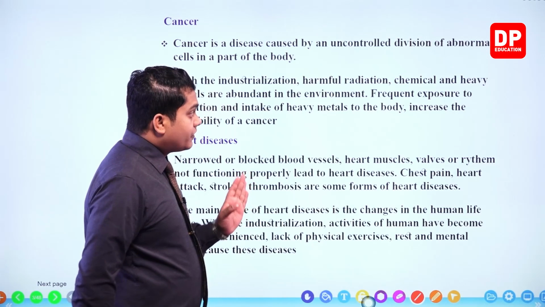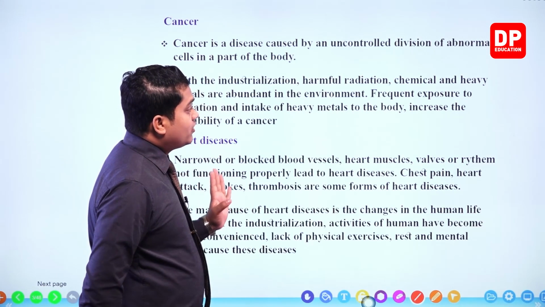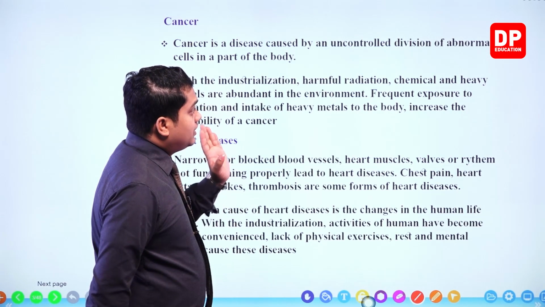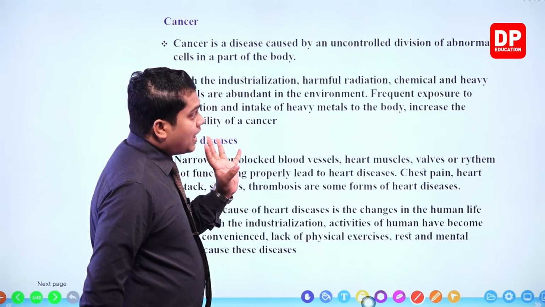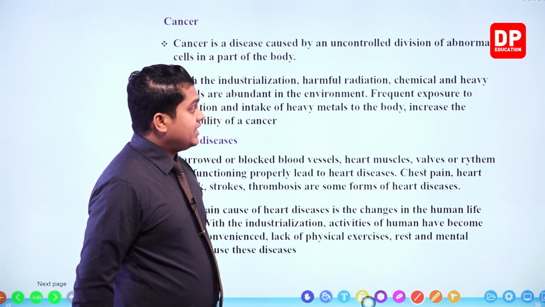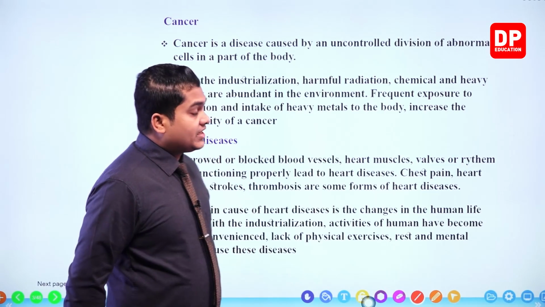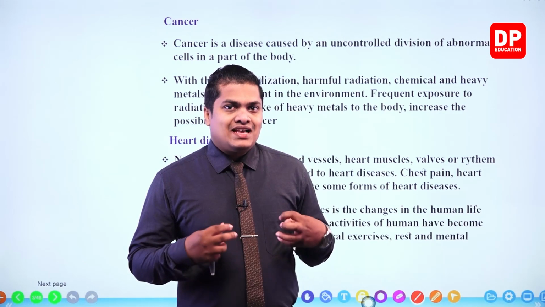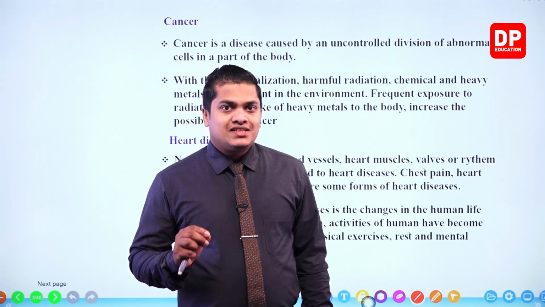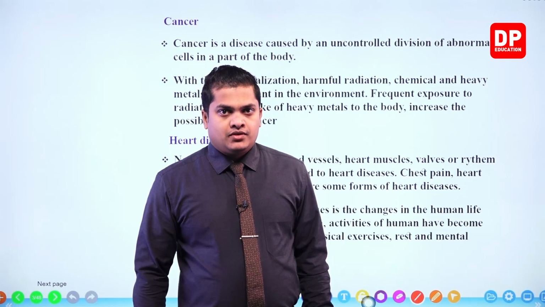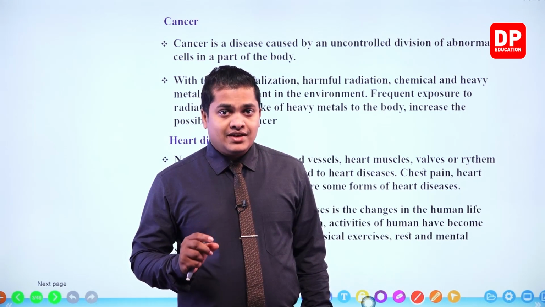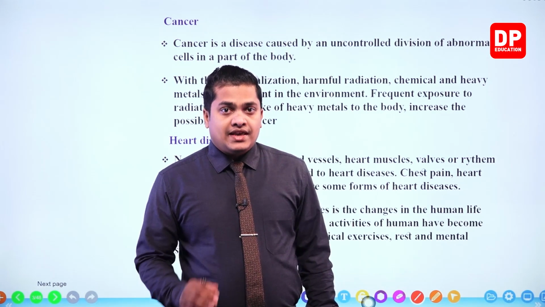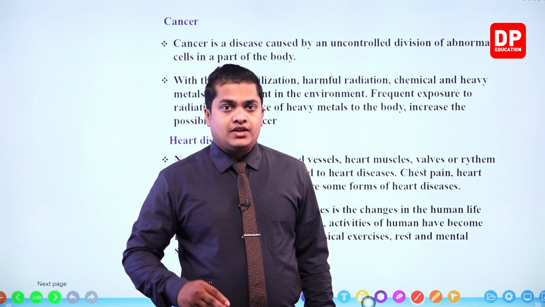So frequent exposure to this radiation, intake of heavy metals into the body, and increased usage of different kinds of artificially made chemicals will definitely increase the possibility of having cancer within the body, my dear children. Why is that? Because all of these things have the ability to mutate our cells contained within the body, or they have the ability to change the DNA structure within the cells of a certain area. So they have the ability to develop cancer cells within our body.